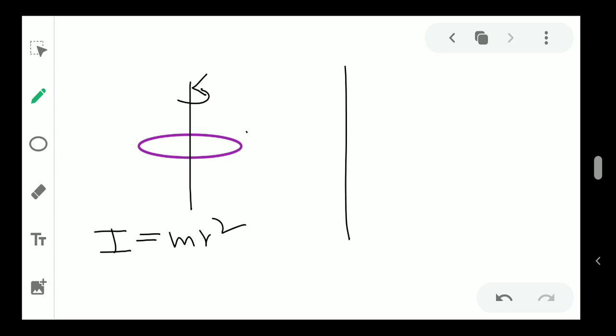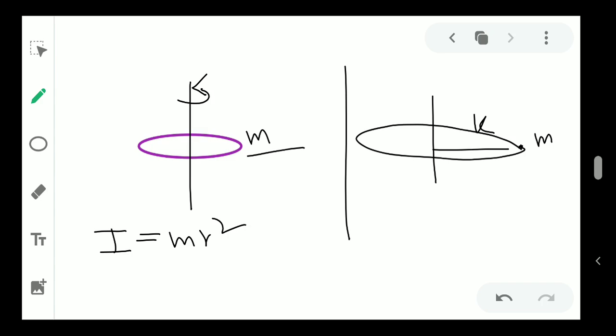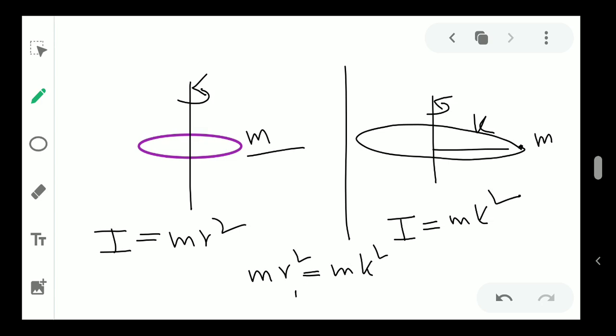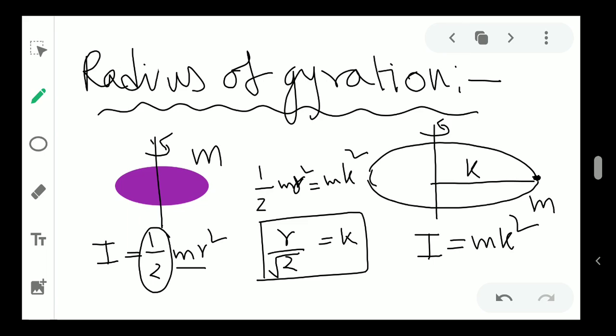So if the total mass is m, and I replace the mass m with a point and rotate it at distance k about some axis, it will also be mk square. If these two systems produce the same inertia, then mr square is mk square, so k is equal to r. So for a loop, the radius of gyration is nothing but r itself, but for a disk the radius of gyration is r by root 2.